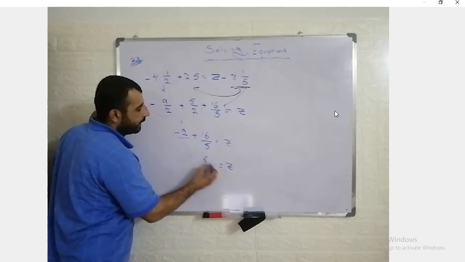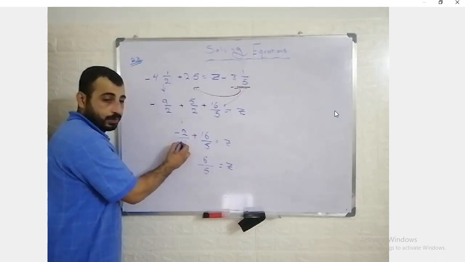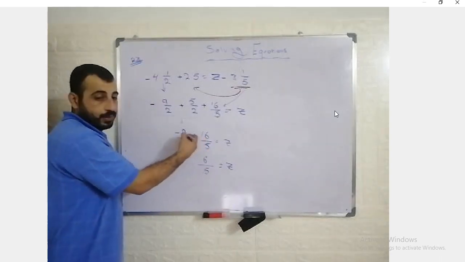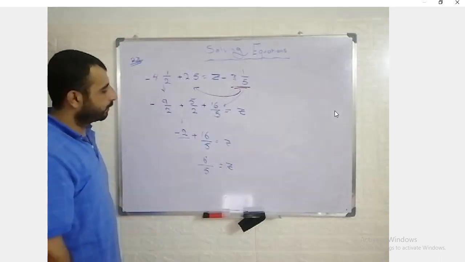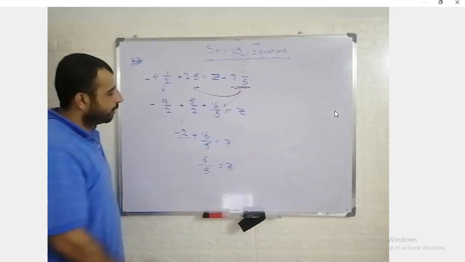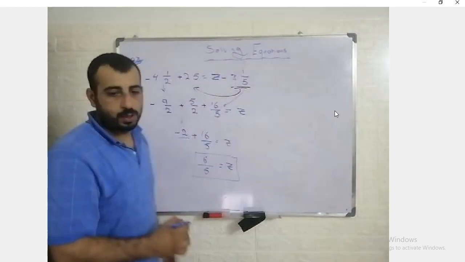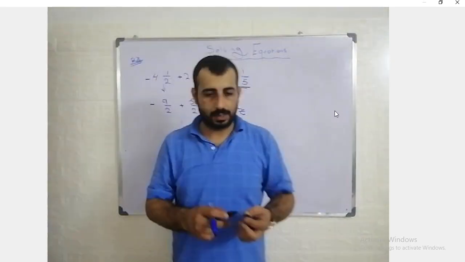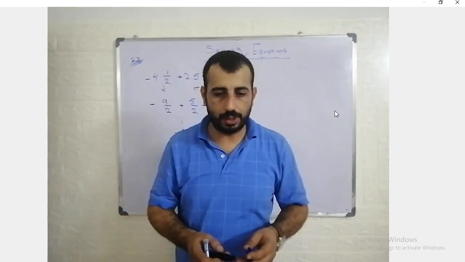Just make the denominators equal by multiplying this side by 5 and this by 5, and then add them. Good. So z equals what? 6/5. So z is equal to 6/5. Good.